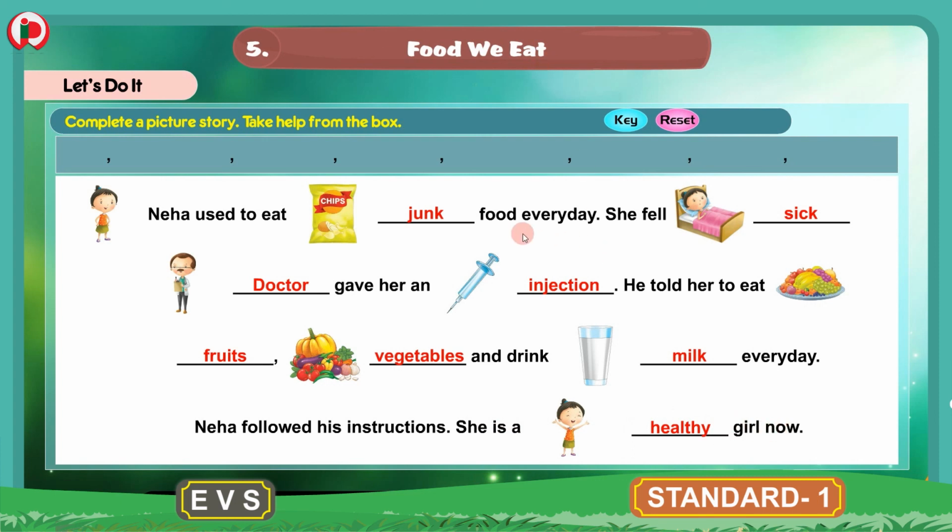Children, we have completed the blanks by writing the correct words, and now the picture story is complete. Neha used to eat junk food every day. She fell sick. Doctor gave her an injection. He told her to eat fruits, vegetables and drink milk every day. Neha followed his instructions. She is a healthy girl now.